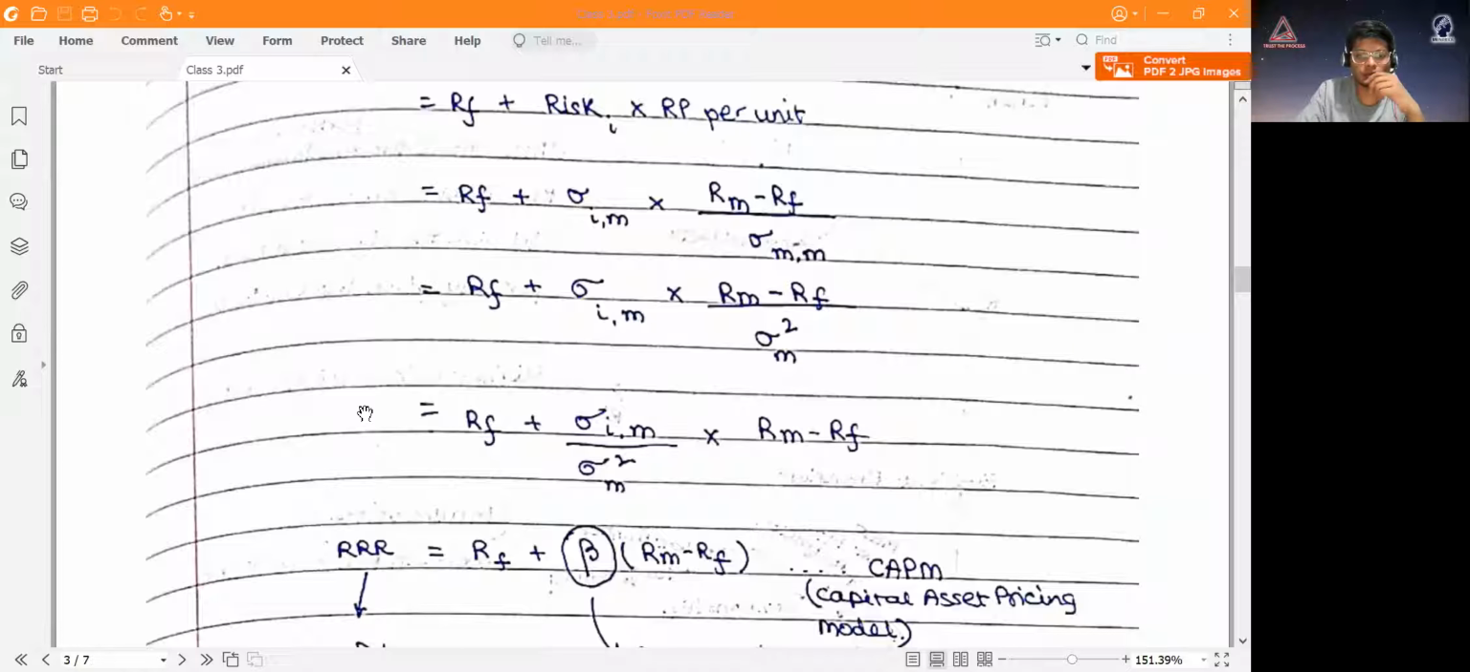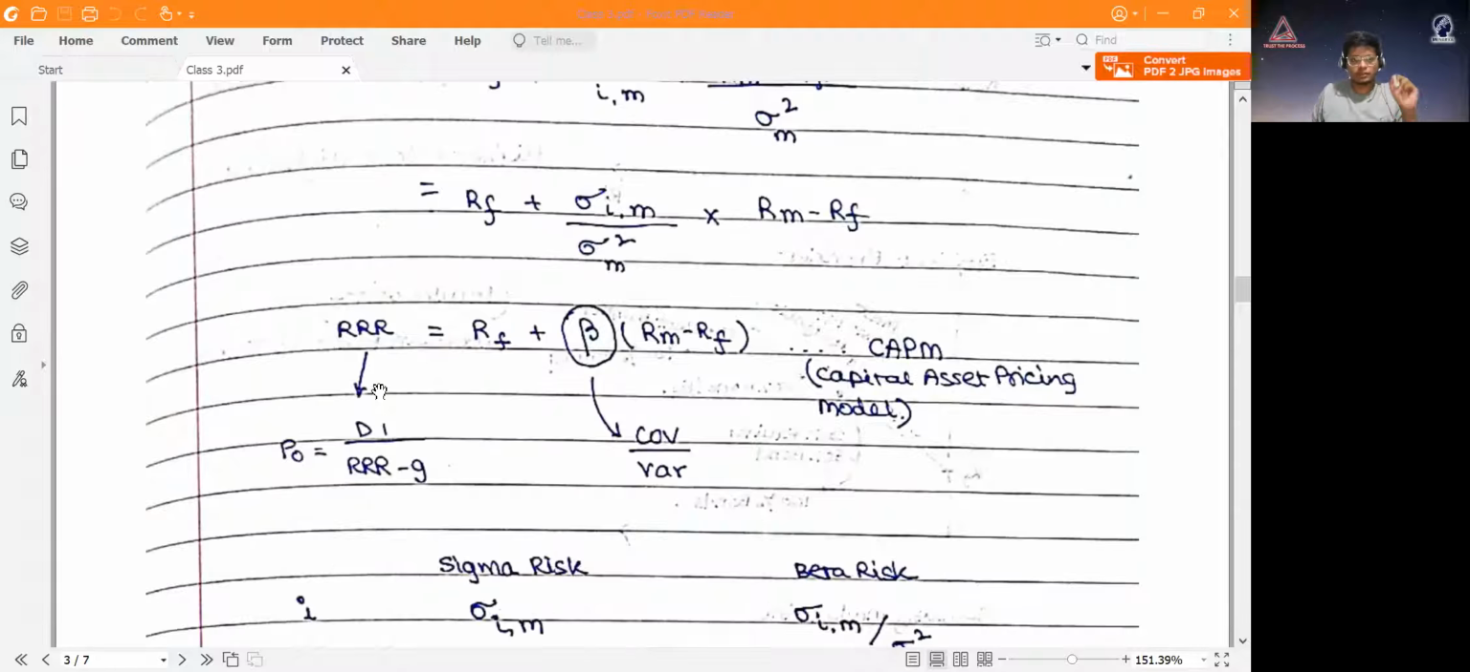Okay. So this entire equation of RRR equal to RF plus beta into RM minus RF, highlight this part. This entire equation is called the CAPM model. Now CAPM, capital asset pricing model. Why is it called a pricing model? Because based on the RRR, we'll put this in the equation and find the price. So that's why it's called pricing model. And the beta is covariance by variance.